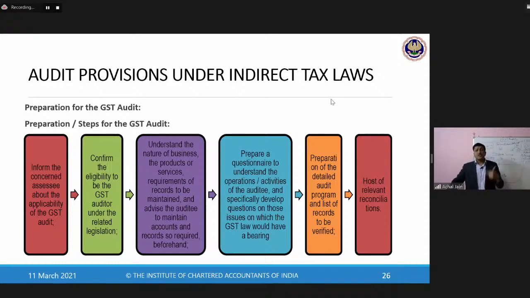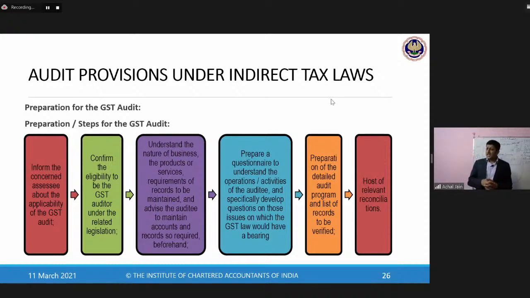Secondly, if those are generated from the systems, if they are not involving any manual intervention, then the comfort level of the auditor will increase. There's no denial of the fact that even in such a case, the auditor will be required to perform his procedures around those system generated reports. But definitely the manual intervention is something which will cut down the comfort level of the auditor.